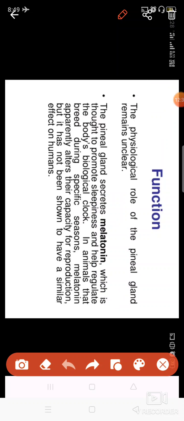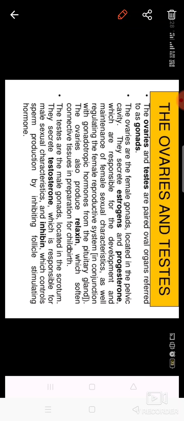Melatonin is a substance which regulates your sleep cycle, that is when to sleep, when it is night, when it is day. That is controlled by the melatonin hormone, which is released by the pineal gland. And it also has some role in reproductive capacity. So that is why it is more developed in the adolescent age.